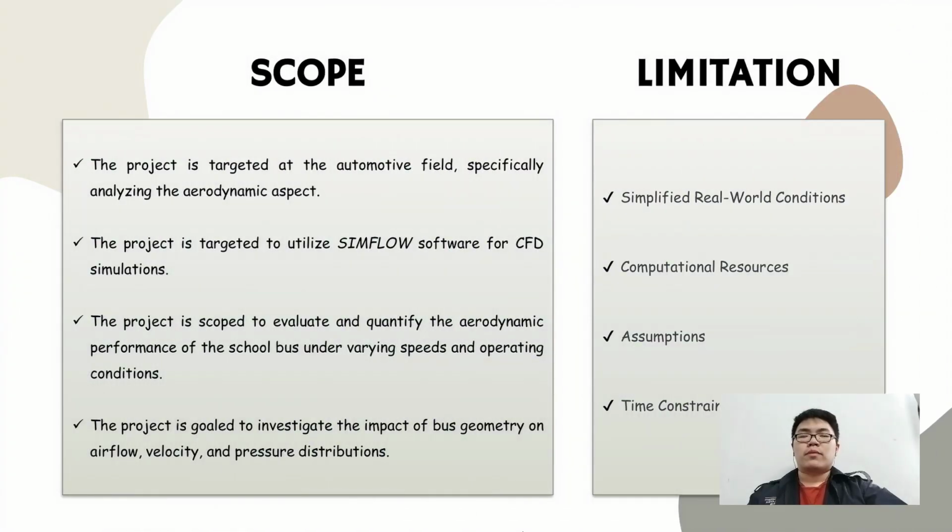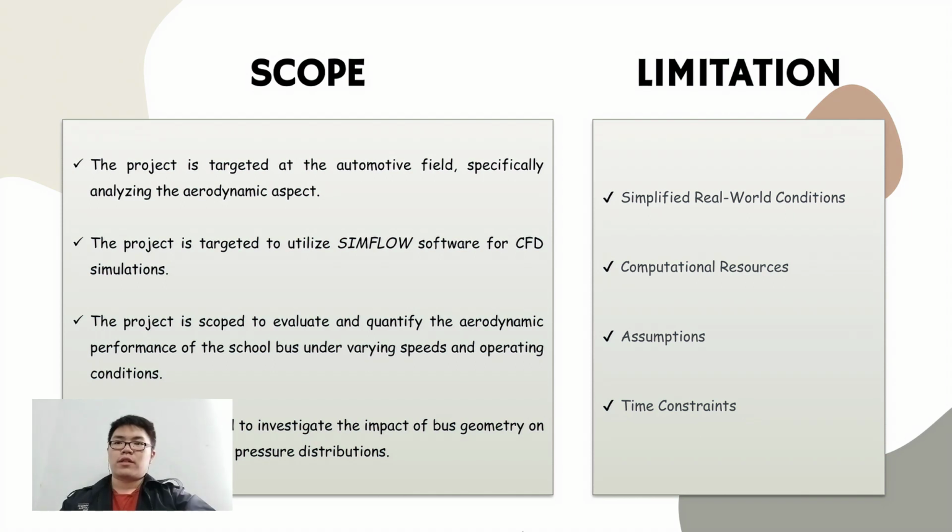So followed by is the scope and limitation. So the scope is almost the same as the objective. We target the automotive field and aerodynamic aspect. So then it targets the use of SimFlow software. The last one is to investigate the impact of the bus geometry on the velocity and pressure.